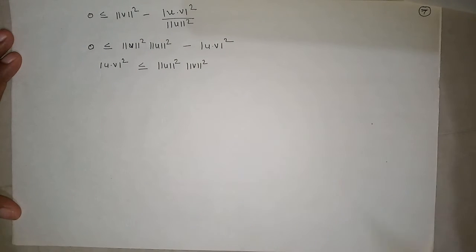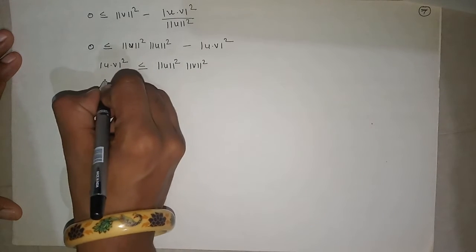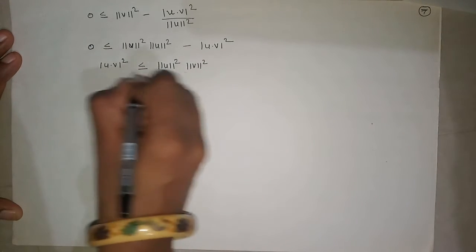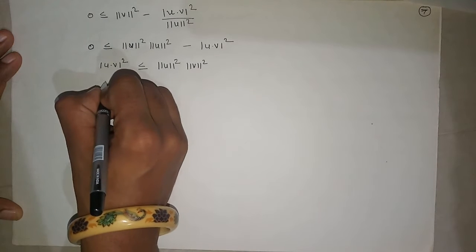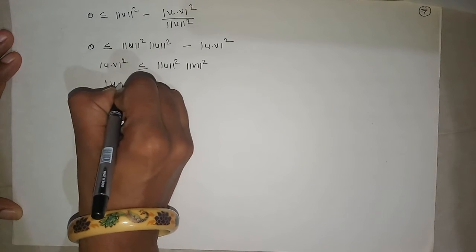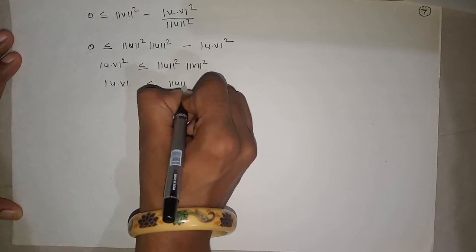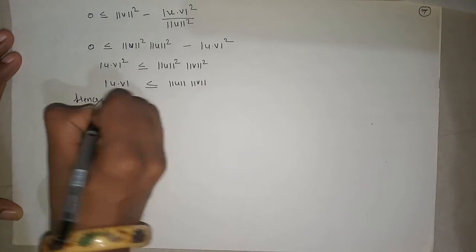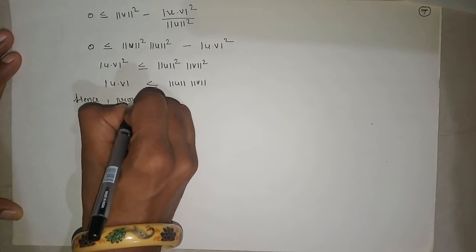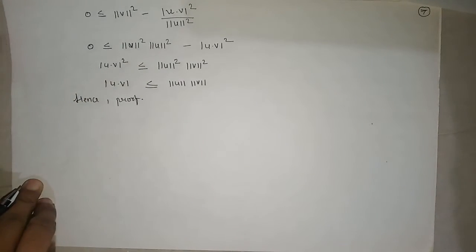Since these are the lengths, they are real numbers, so square roots can be taken. So from this we can say that if the square is less than or equal to, then obviously the numbers are also less than or equal to. So modulus of u dot v is less than or equal to norm of u into norm of v. Hence proved. So this is the theorem. It is a named theorem, the Cauchy-Schwarz inequality.